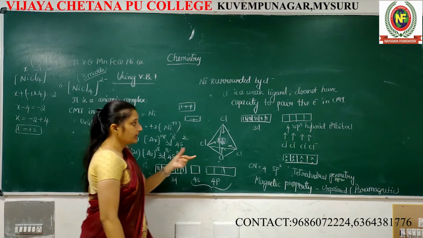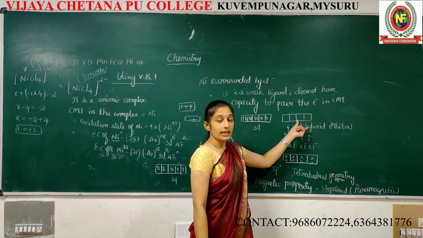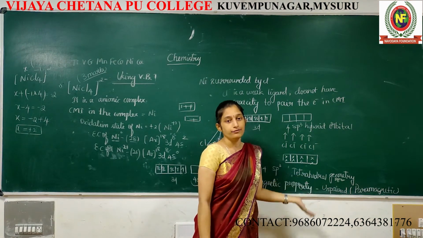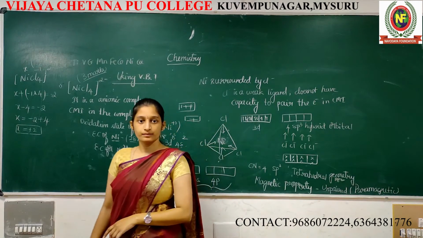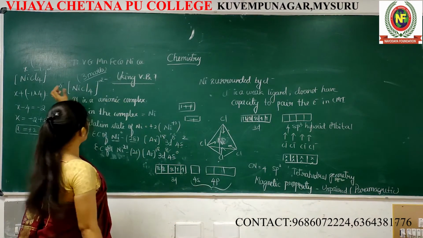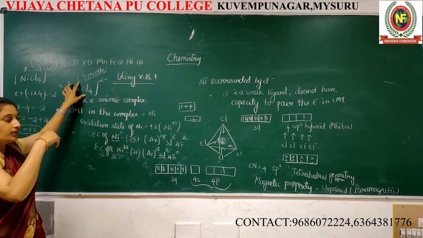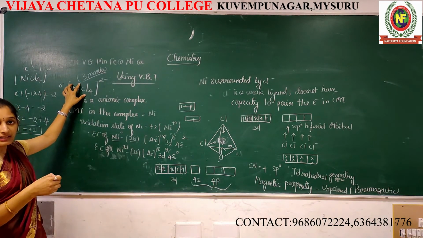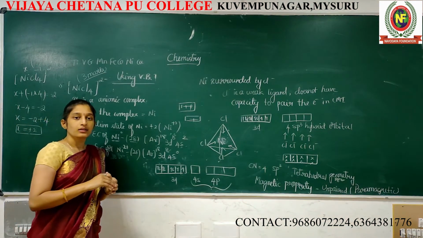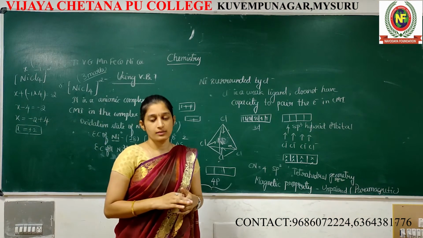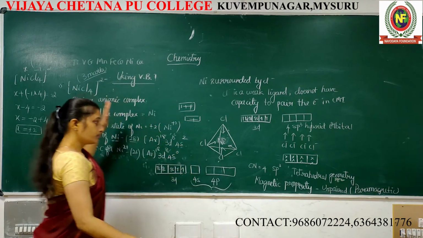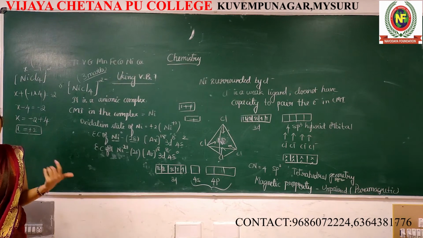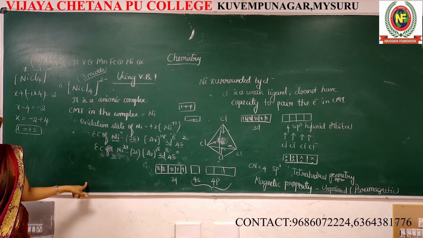1 mark for hybridization, what type of hybridization it will undergo. Second one, geometry. And finally, magnetic property. If you see this type of example and just write sp3 hybridization, tetrahedral geometry, paramagnetic in nature, you won't get proper marks. Like this only you should derive everything. Now once again I am going to summarize this.